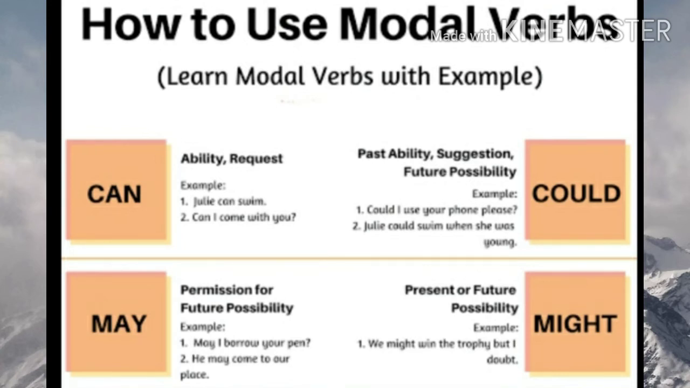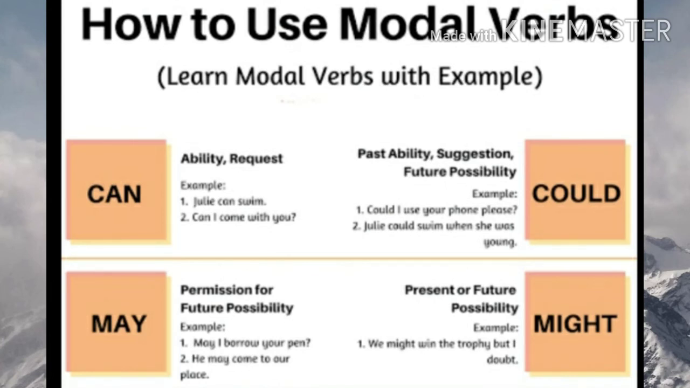Okay, second is may. May is used for formal permission or future possibilities, and for wishing or blessing somebody also we can use may, like may I borrow your pen, may God bless you, or he may come to our place. And might is used for present or future speculation, the same possibility, but here might is used for less possibility. If there are higher chances of possibility, then may is used. If there is less possibility, then might is used.